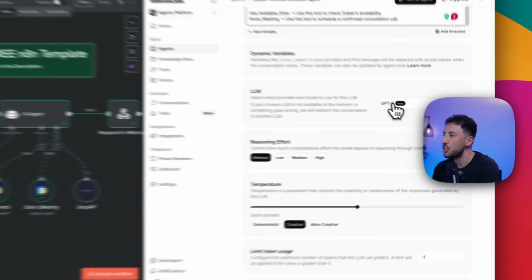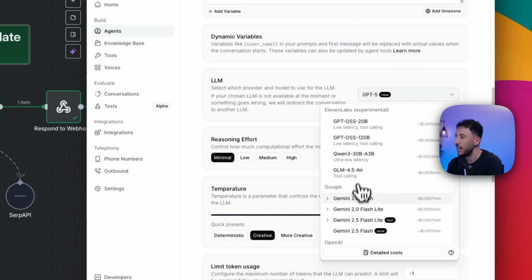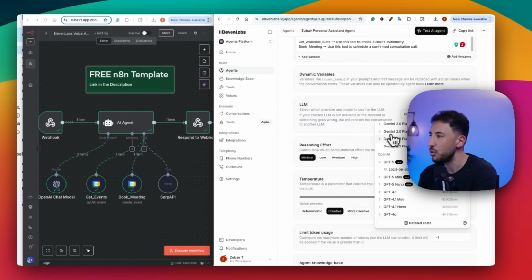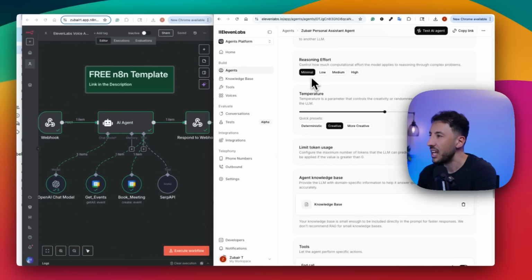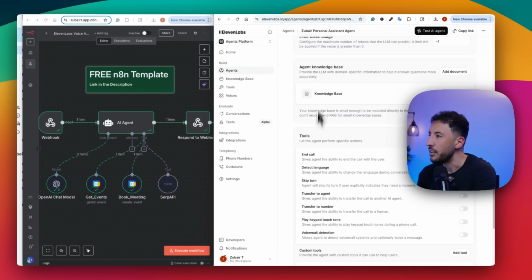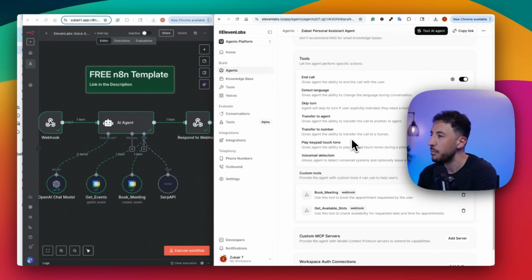The only thing I would suggest changing is the LLM. You can select GPT-5, Gemini 2.0 Flash, all the other LLMs, but GPT-5 works great. Everything else you're going to leave as standard. The knowledge base I want to talk about in a little bit.